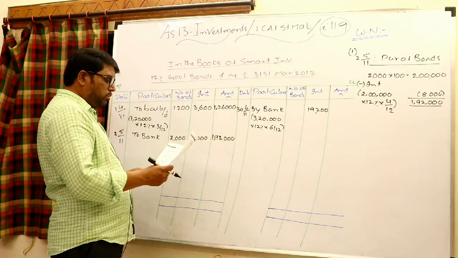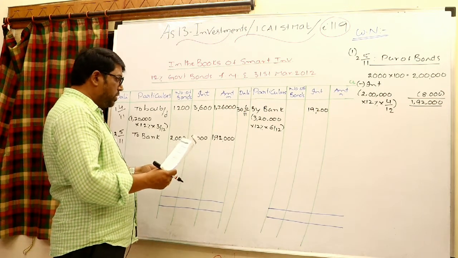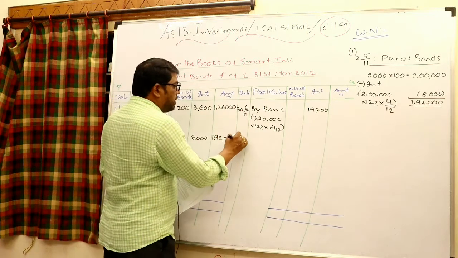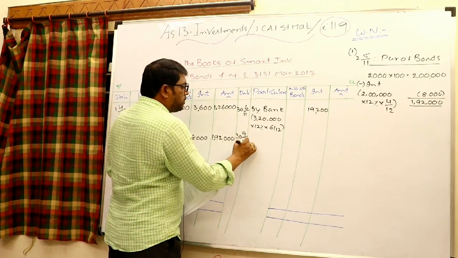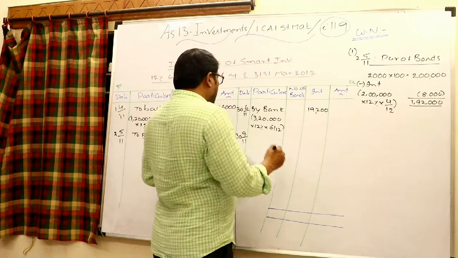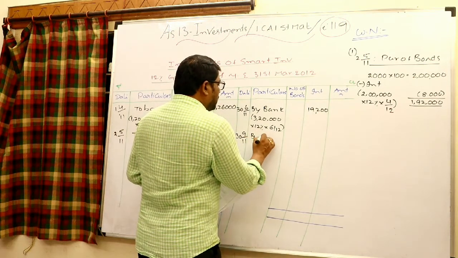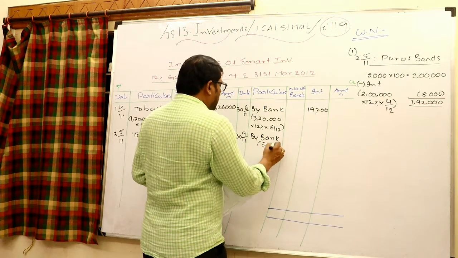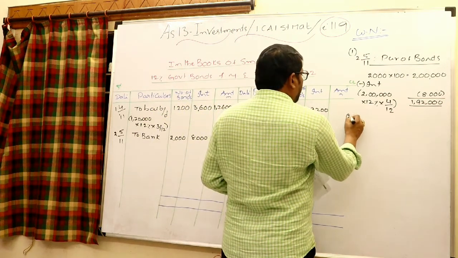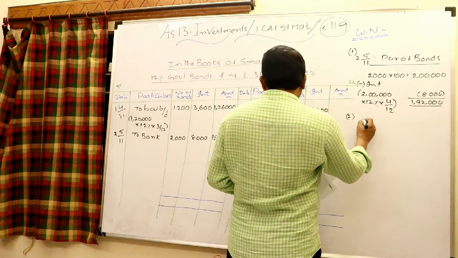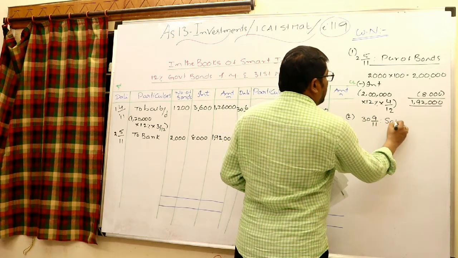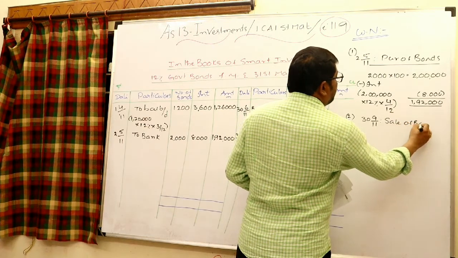See that 39/2011. What happened? Sales actually done. A bank to investments, in the investments by bank, 39/2011, by bank, within bracket sale. Go to the working note, second working notes. So that is 39/2011 sale of bonds.